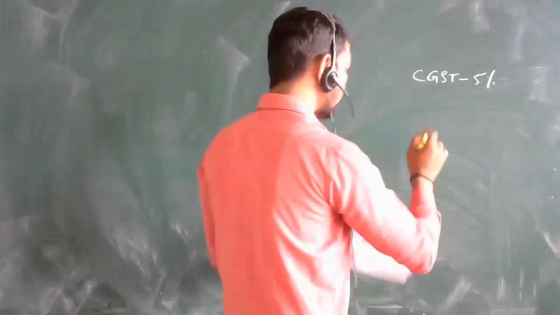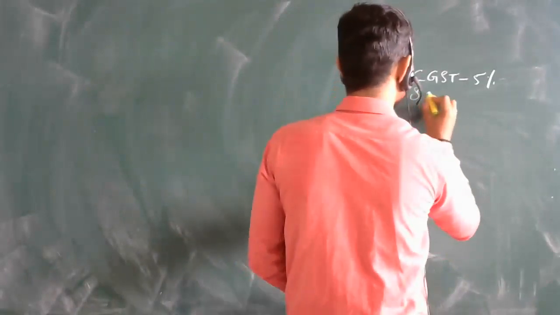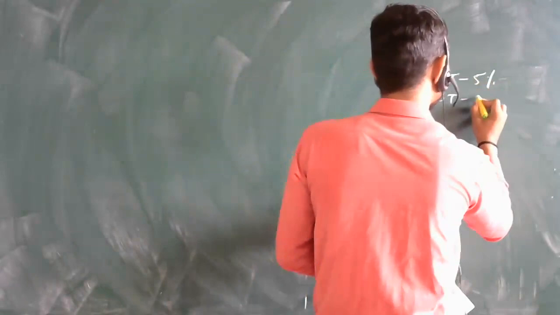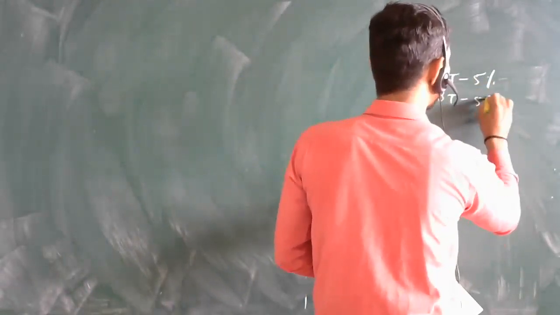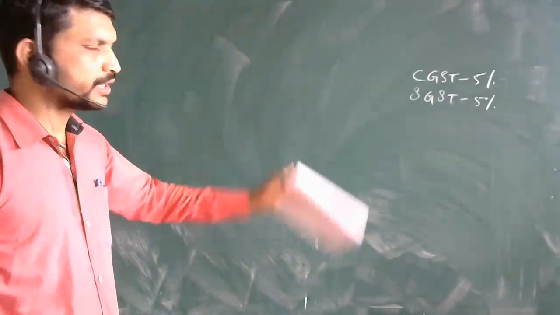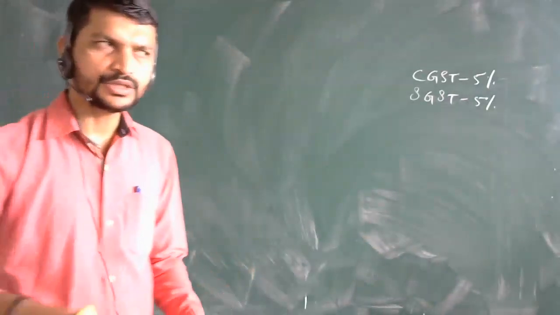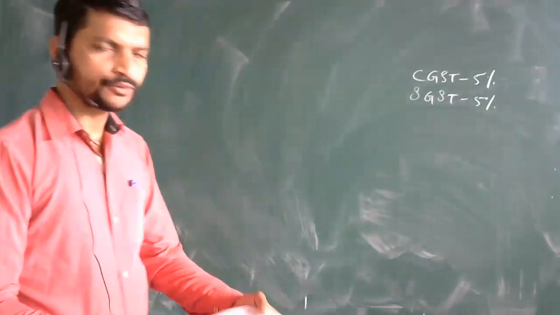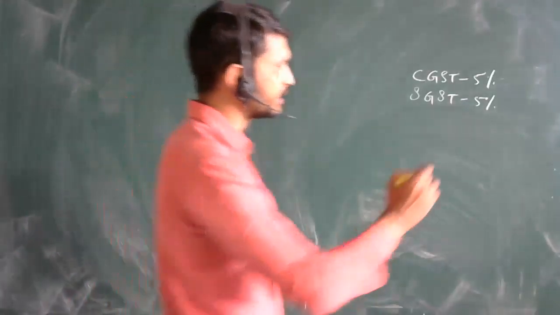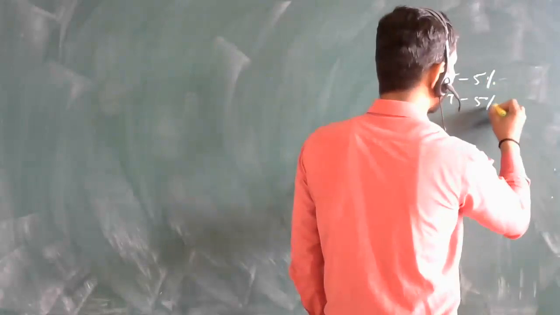And one more, SGST means State Goods and Service Tax. Both of them are 5% taxes that we are going to apply on the payments as well as on the incomes. Whatever transactions you get, on that basis you apply this 5% GST.